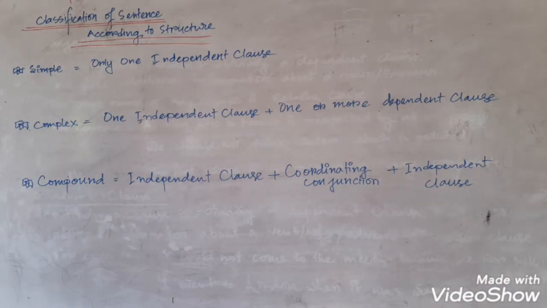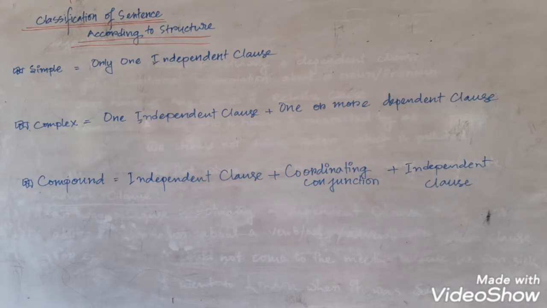An independent clause can receive many adverbials. It may have many subjects, two or three or more, but only one finite verb.